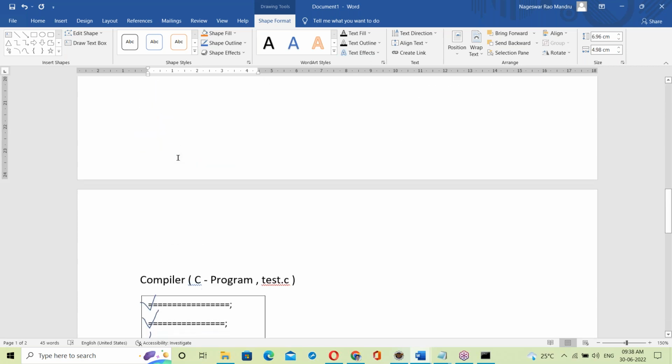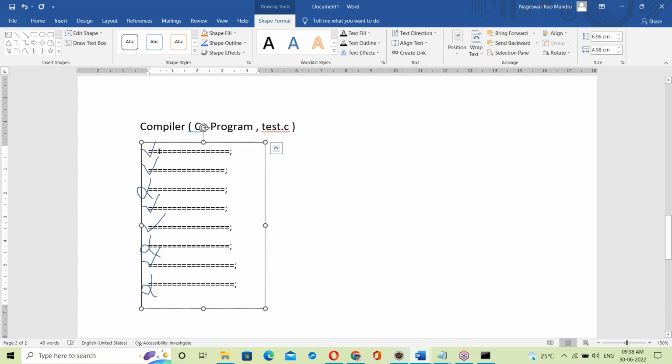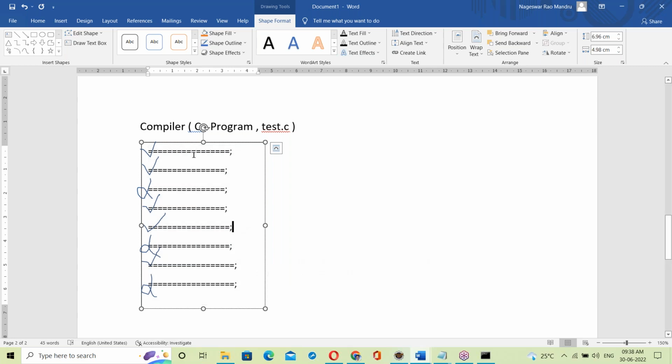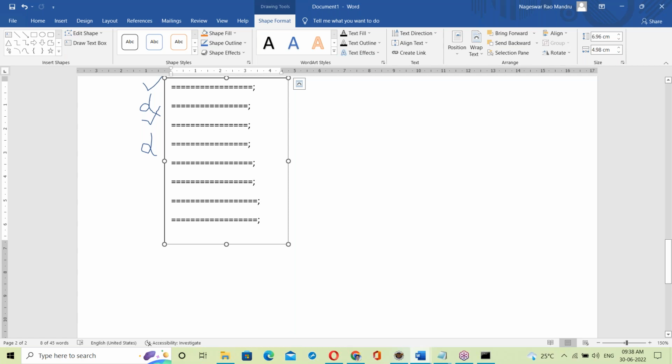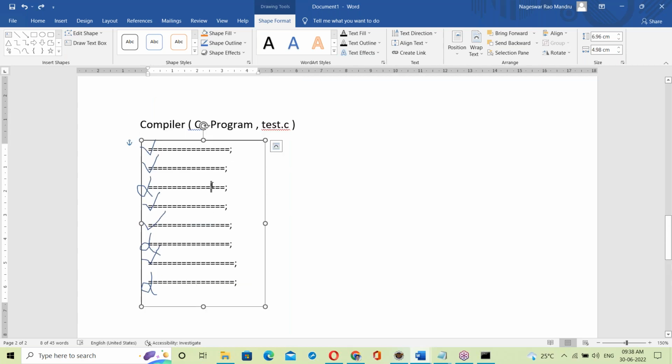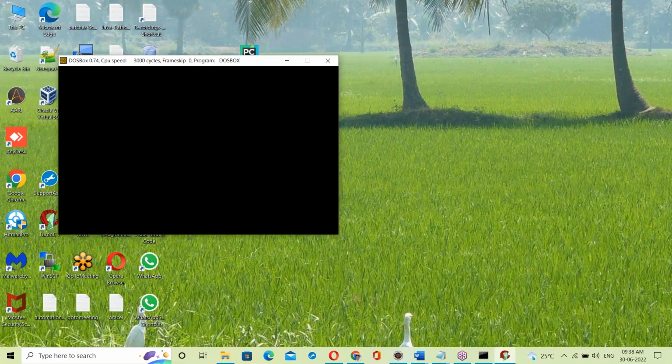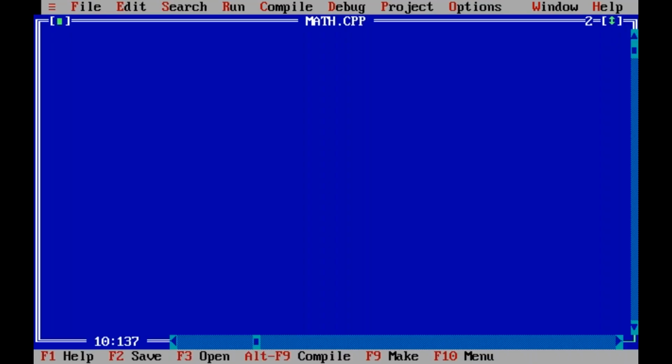But what happens? The compiler checks the whole program, all the lines from top to bottom, and shows all the errors. So the compiler shows all the errors from top to bottom. Yes, let us see the compiler with a C program. Let us take a C program example.